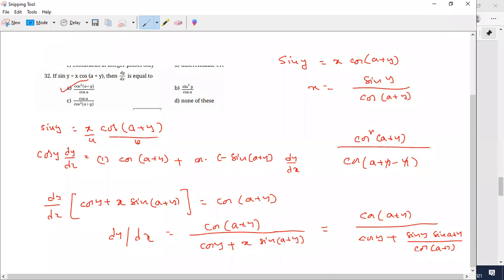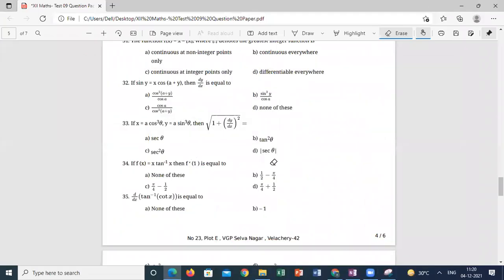You are unable to separate all the y values, y is equal to something I can't write. So x is equal to sin y by cos of a plus y, do the differentiation with respect to y and reciprocate. That is one more method, and this is also one more method. Whatever idea strikes you in the exam, don't think too much and waste time. Just proceed if you know the differentiation and identify the algebraic strategies to get the answer. Is it clear? Students, clear? Yes, sir. Clear, sir.